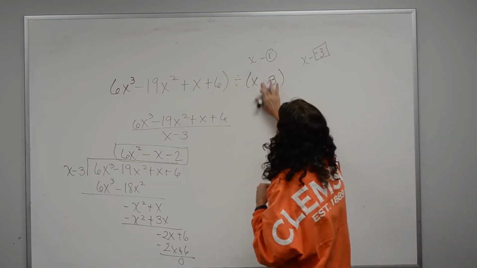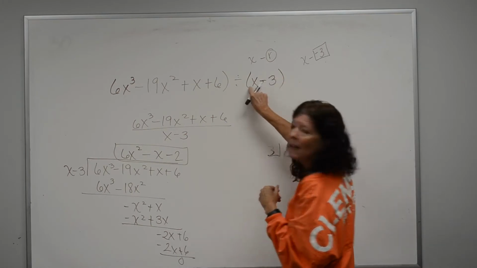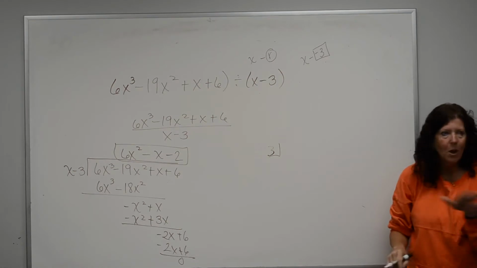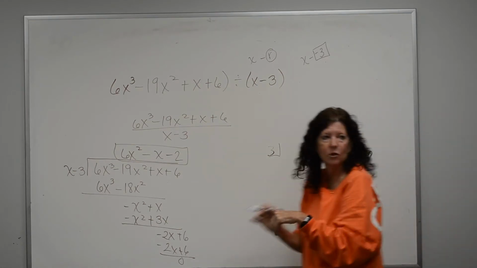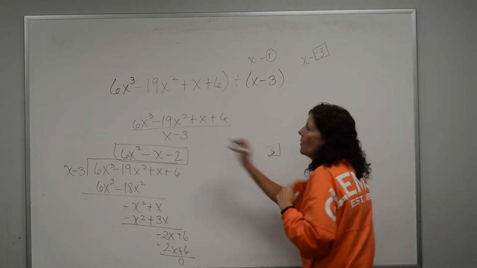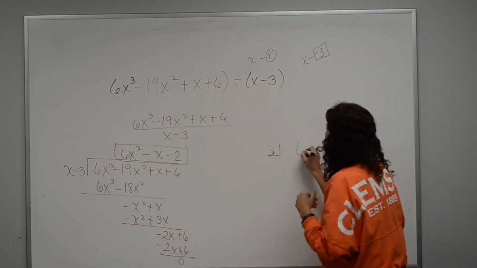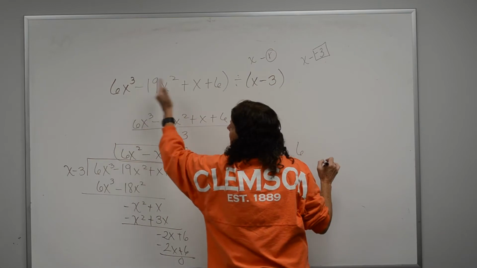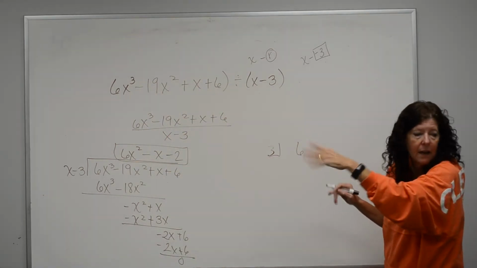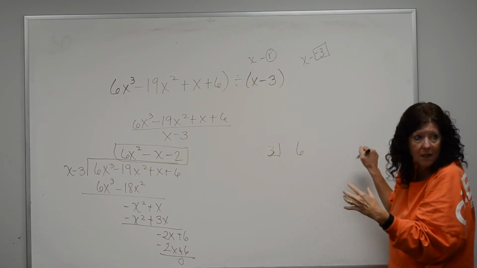Now, understand it doesn't work right when I have a number in front of my x. That's a whole different ball game. If we have time, we'll do one of those. Okay? So, then I do all my coefficients. And again, I have them right in order. 3, 2, 1, 0. So I don't have to put a 0 in there. If I'm missing one, I've got to put a 0 in that spot.